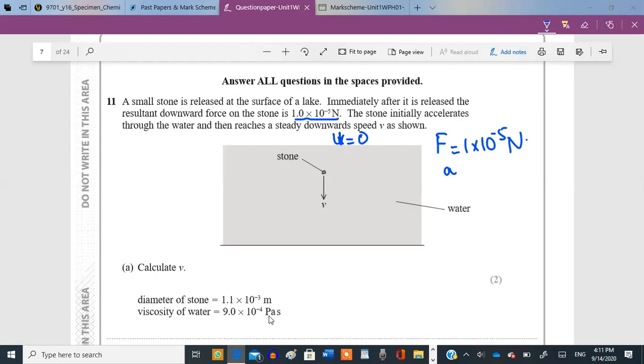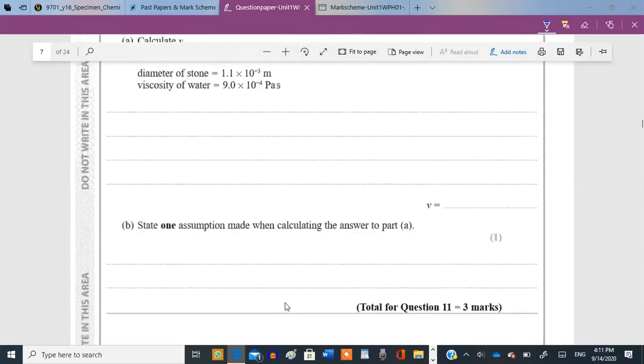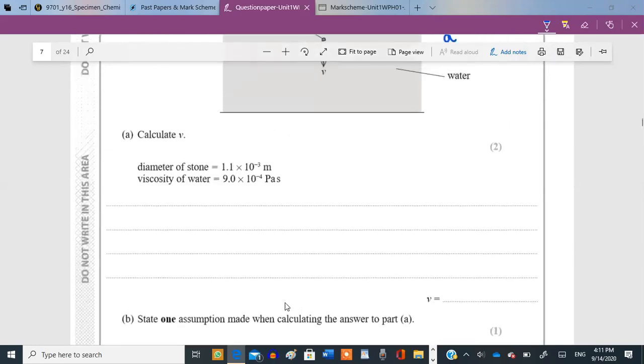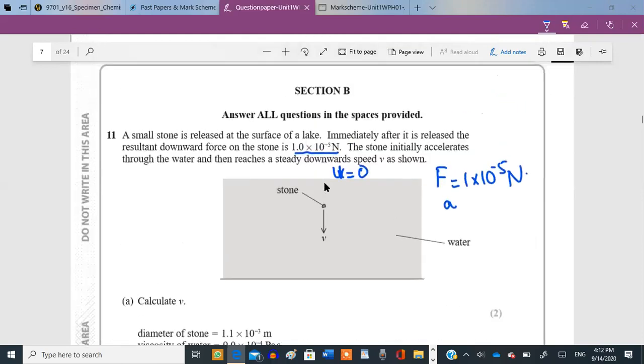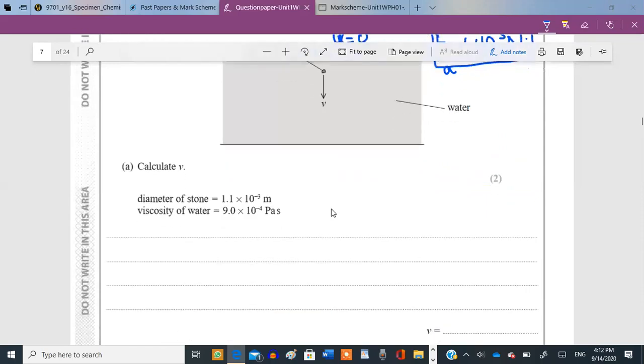Diameter is given, viscosity of water is given. We need to calculate the value for velocity. What is v? That's the terminal velocity with which this stone is falling, because immediately after it was released, this was the force that it had, but then as time passes, the downward net force was balanced out, or counterbalanced, by the upward forces. So it moved with a constant velocity.